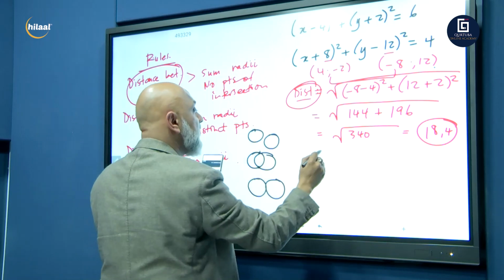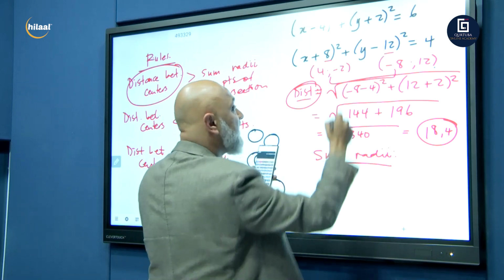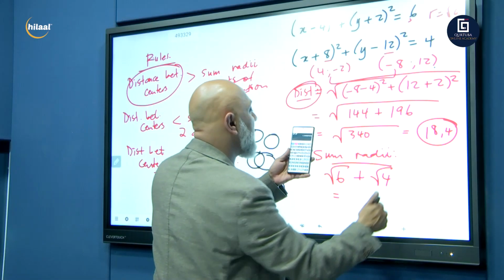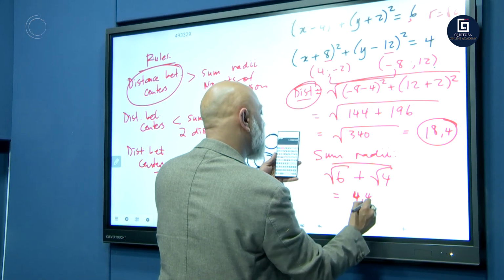Now let's do the sum of your radii. Your sum of your radii is going to be, now remember this is r squared. So that means your r is equal to the square root of 6. So you got the square root of 6 plus the square root of 4. So let's go to our calculators again. Square root of 6, plus the square root of 4, equals. We get 4,45. Let's call it 4,4.